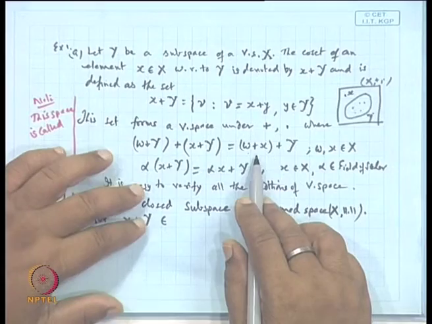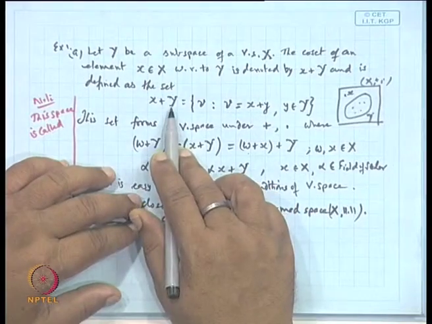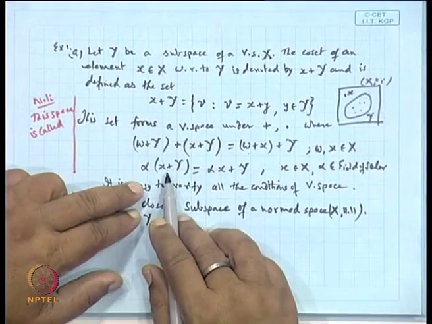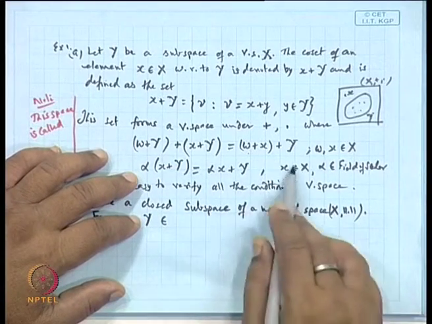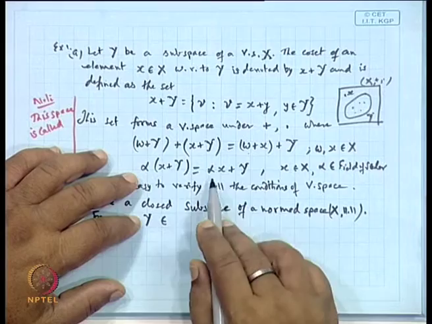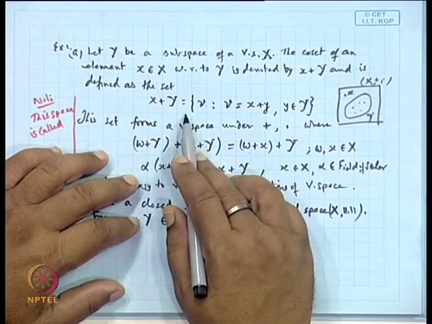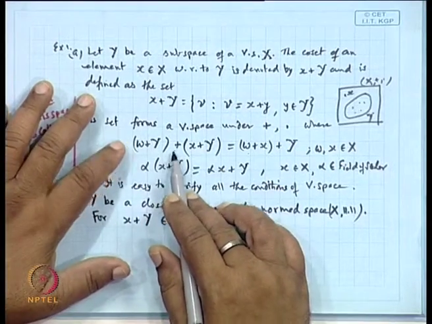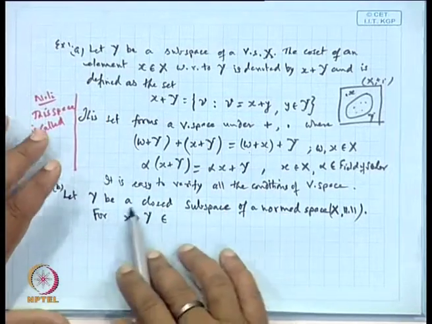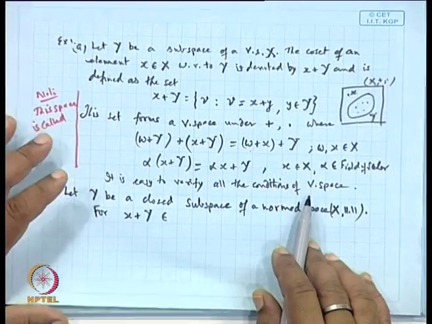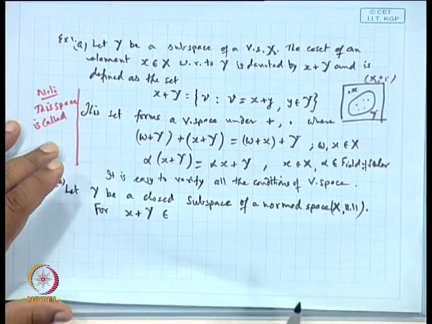So again it is of the form x1 plus y, that is a point of this class. Then alpha times x plus Y will be alpha x plus Y, again a point in capital X. So it is closed with respect to addition and scalar multiplication, hence it forms a vector space. It is easy to verify the conditions of a vector space.